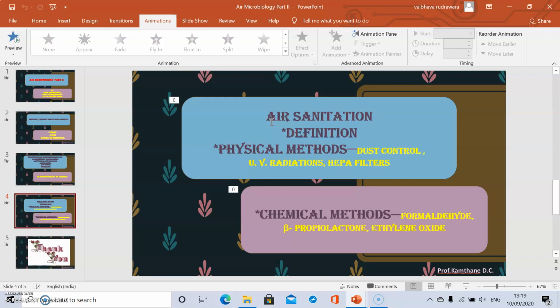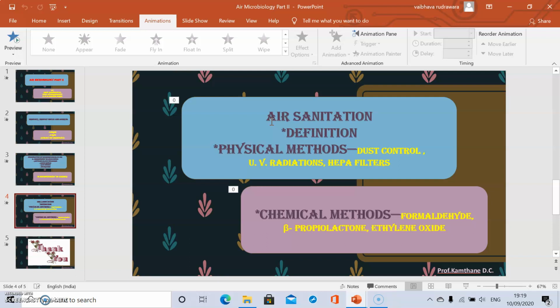Mode of action of these UV rays: UV radiations are highly lethal for microorganisms, and the biomolecules, the nucleic acids, are most sensitive to the radiations and undergo denaturation. In DNA this causes single strand breaks, double strand breaks, damage to nitrogen bases and dimer formation, that is thymine-thymine dimer formation, and in this way the death of the microorganisms occurs.